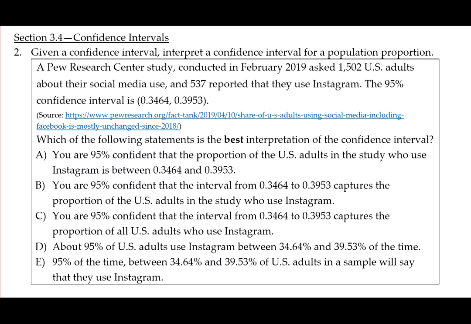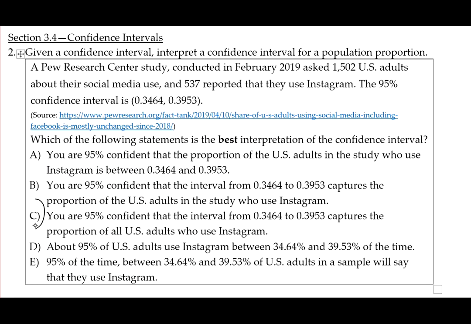Let's hope it's correct. You are 95% confident that the interval from 0.3464 to 0.3953 captures the proportion of all U.S. adults who use Instagram. That's the one that has confidence in the interval capturing the population parameter, which in this case is the population proportion.